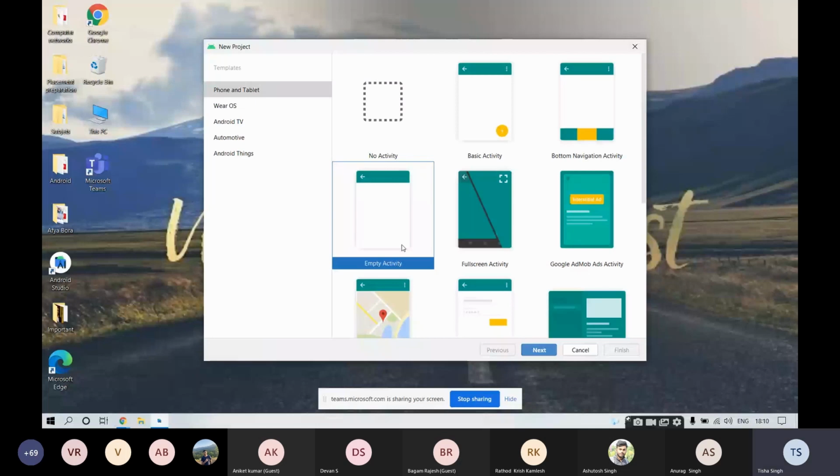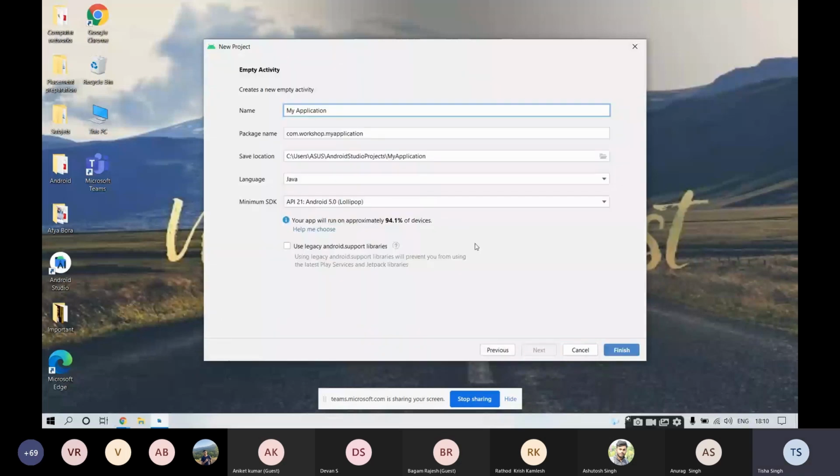Now provide the name of your application. The name of our app is Celebrate. Then here we have our package name. Package name could be anything, and the syntax for the package name is com.workshop.celebrate. This is something I have added for myself. You can give any package name like com.yournamexyz.celebrate. Celebrate will be added automatically. Then we have the location where the app will be saved in your system. Then the language: use Java.